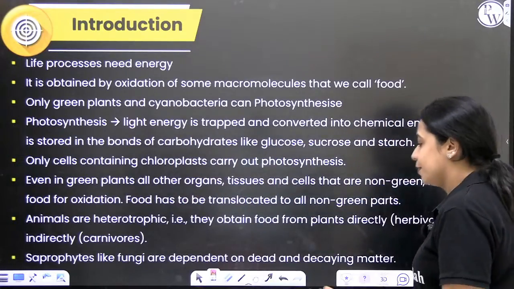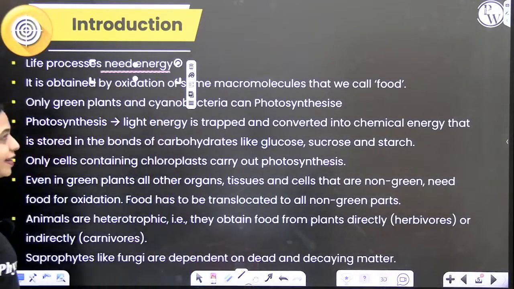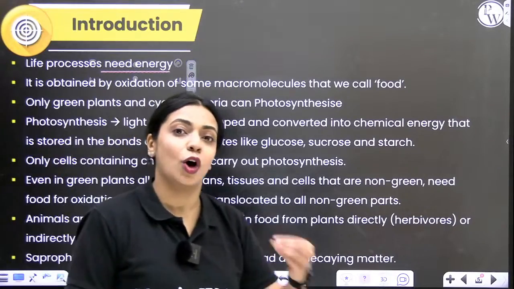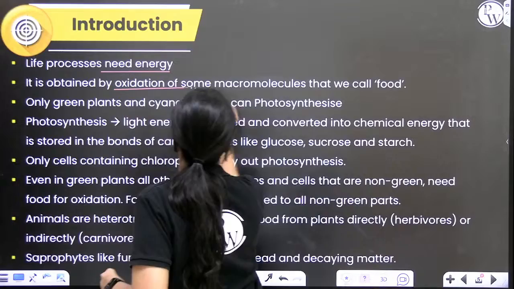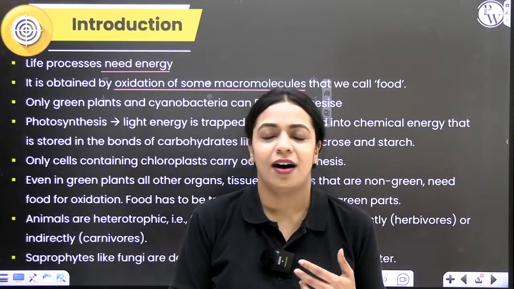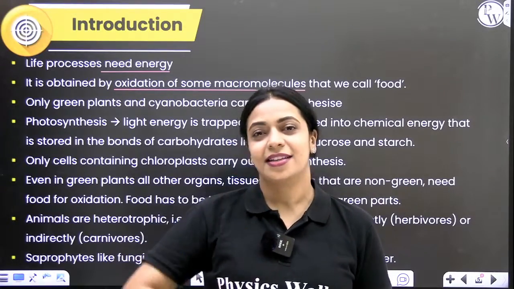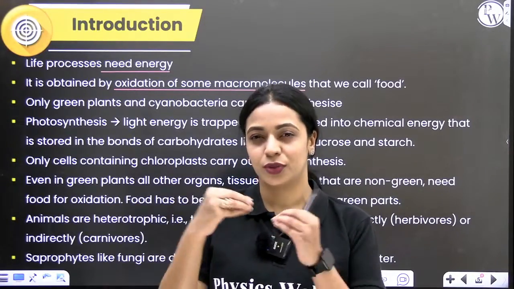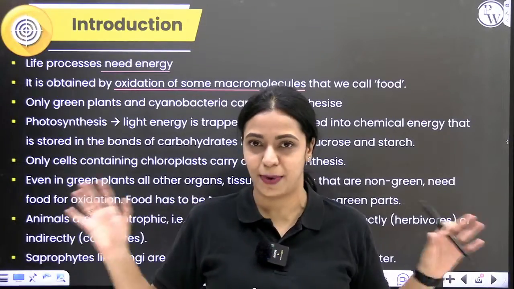So, like I mentioned earlier, life processes require energy. And how do we get energy? We get energy from the oxidation of macromolecules, which we call food. What are the macromolecules? In our food, we consume carbohydrates, proteins, fats, and all of that. In our digestive system, they get broken down into the smallest monomer units, and then the blood carries them from our intestine to every part of the body.